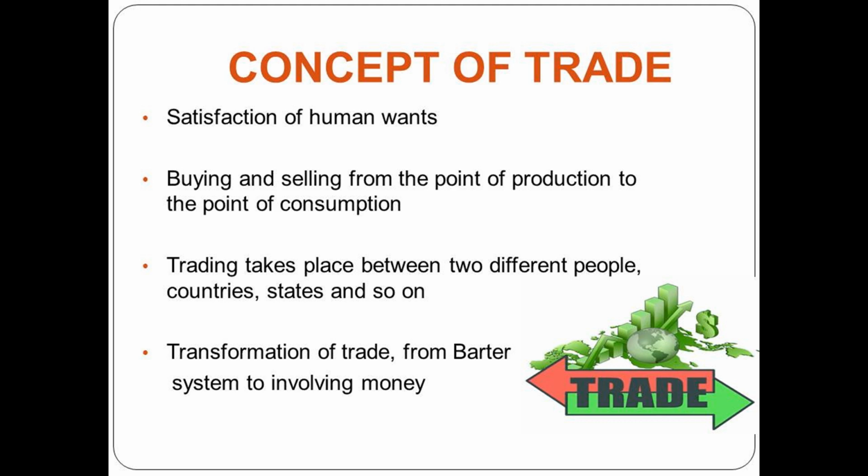This is done so that the goods are available throughout the nation. For example, grapes are produced in Nasik, but they are still available in Mumbai. Earlier, trade used to be between people with respect to goods only. Means goods were exchanged for goods, which was called barter system. People used to exchange goods. For example, 1 kg of rice exchanged with 2 kgs of bajra. But later on, it involved money. So here there is a transformation of trade.